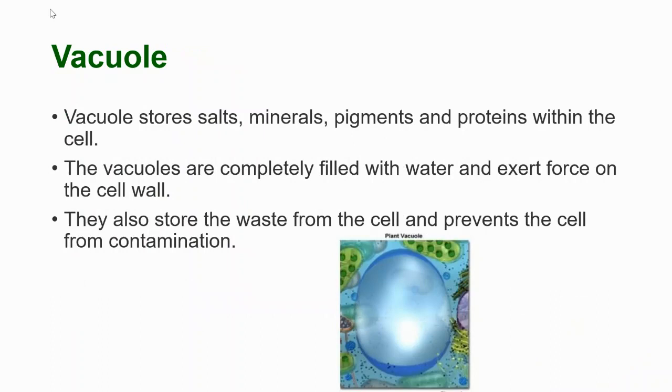Next we come to the vacuole, which is also seen in plant cell only. The vacuole stores salts, minerals, pigments and proteins within the cell. The vacuoles are completely filled with water and exert force on the cell wall. They also store the waste from the cell and prevent the cell from contamination.